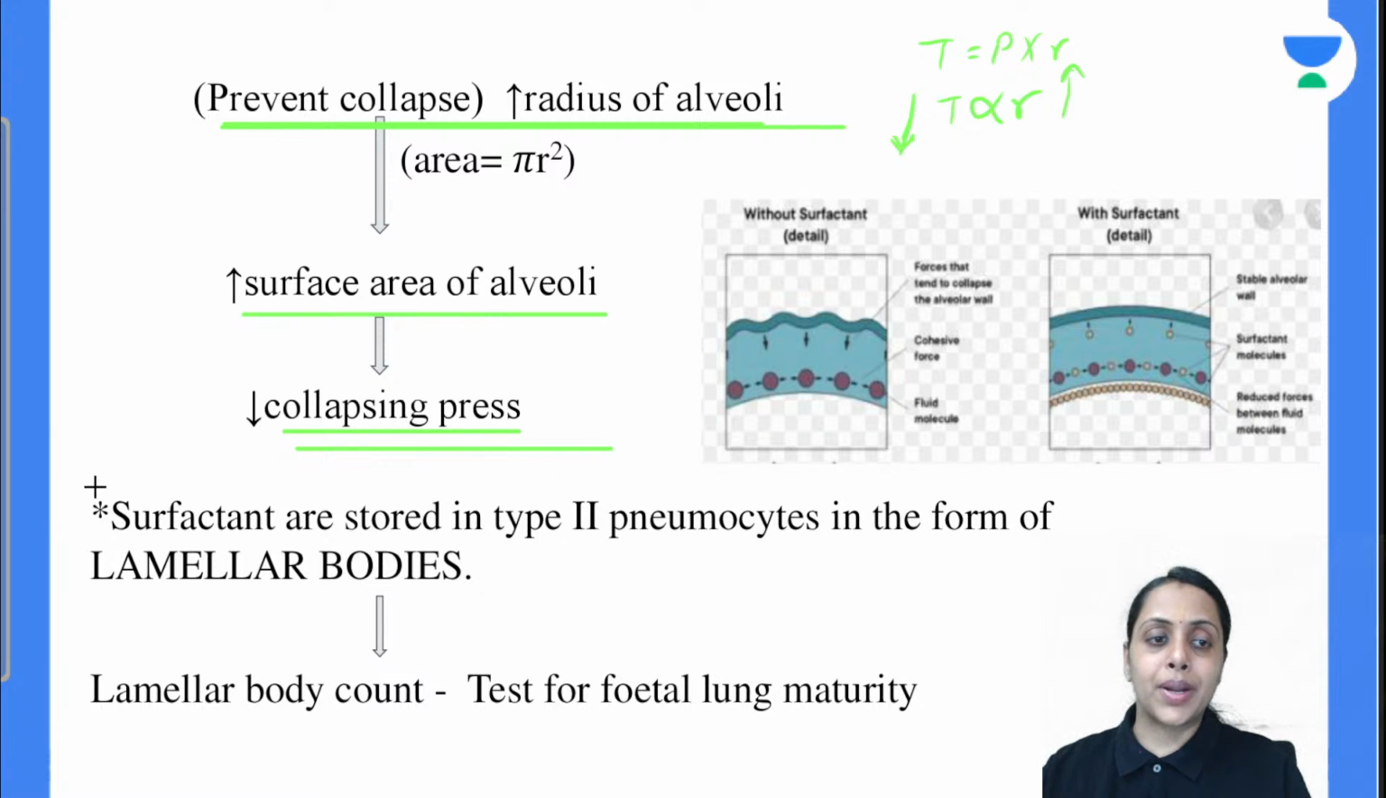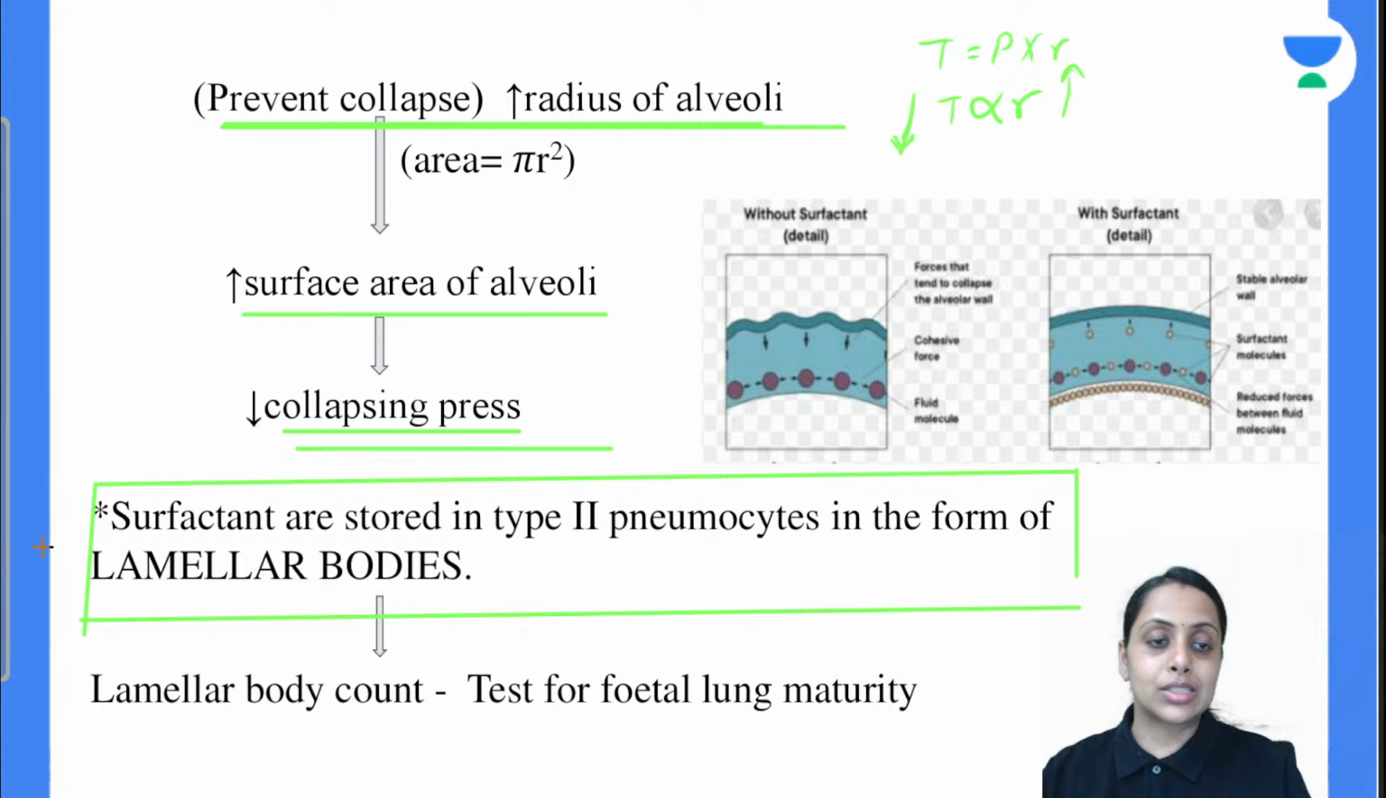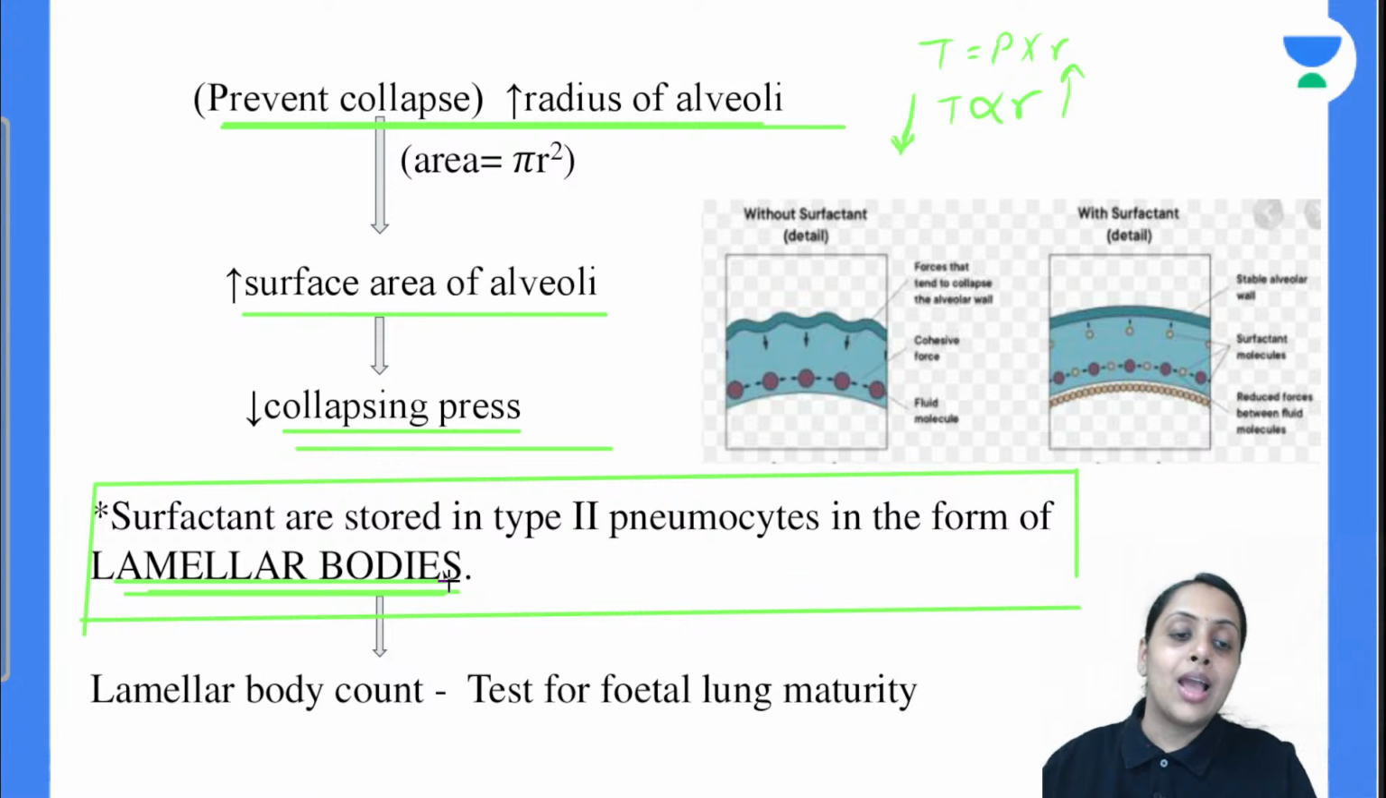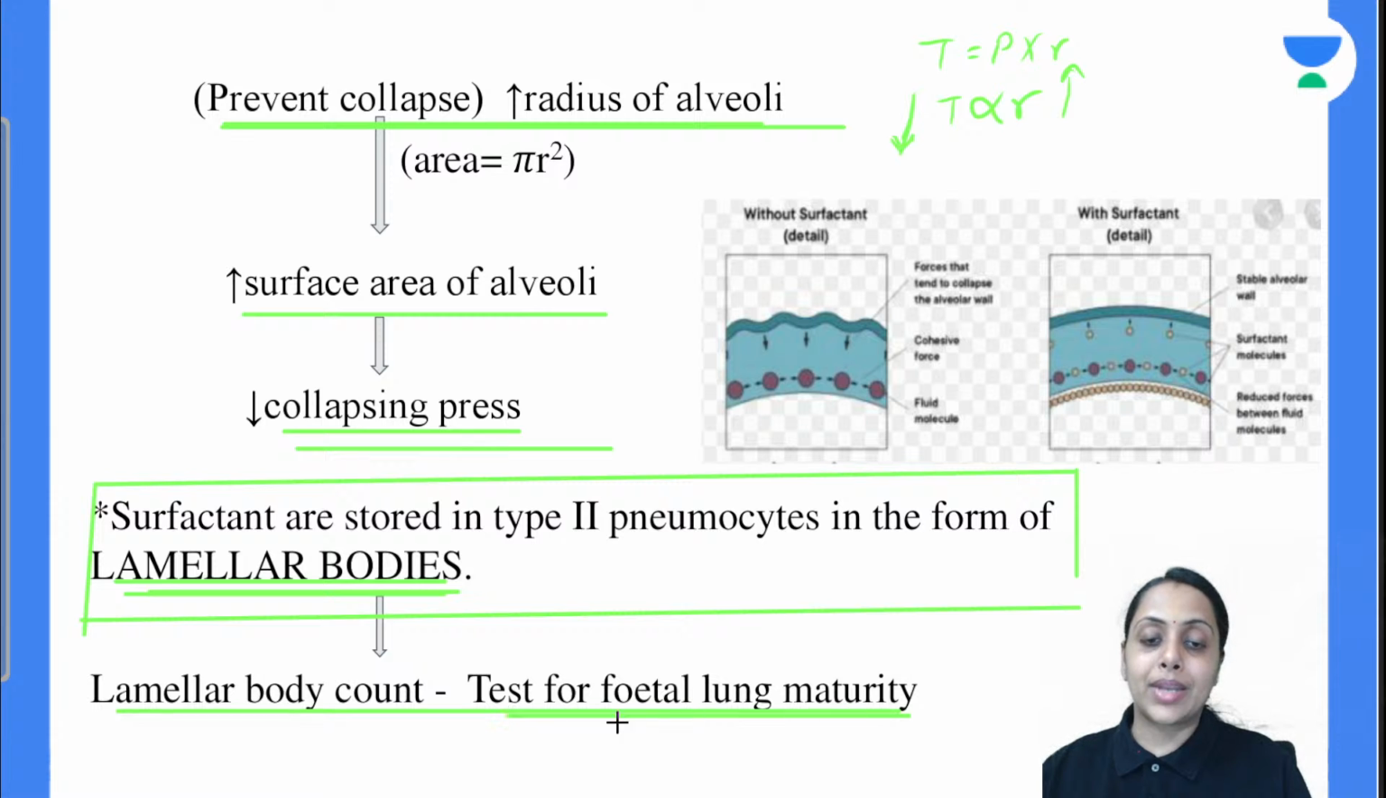Is this clear with everybody? Now we will talk about surfactant, which is stored in type 2 pneumocytes in the form of lamellar bodies. So do remember this point. Storage is in which form? Storage is in the form of lamellar bodies, and that's why lamellar body count is important, because with it we can test fetal lung maturity.